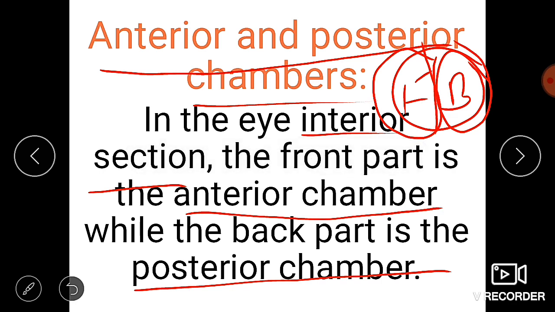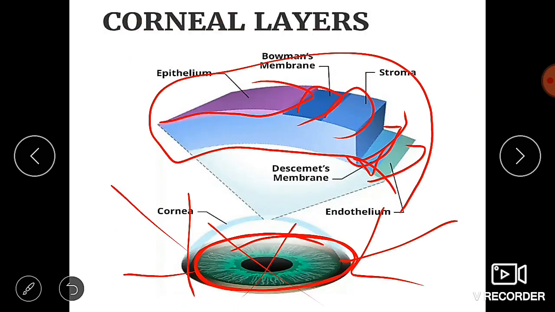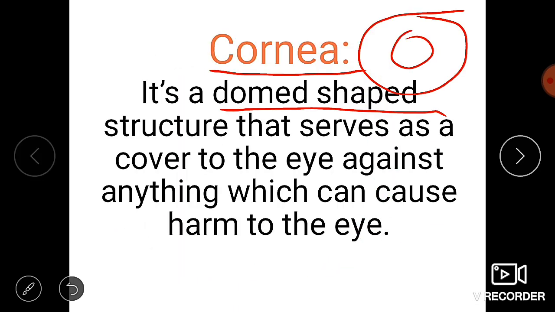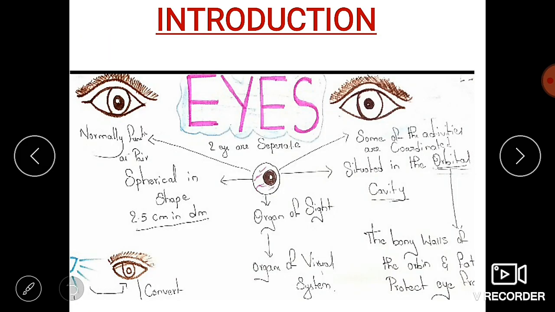These are the different parts of the eye which are present in our eye, and these are the different roles played by these parts which help us to see the objects or to see any light. By this video, we have completed the complete introduction, the complete structure of the eye.